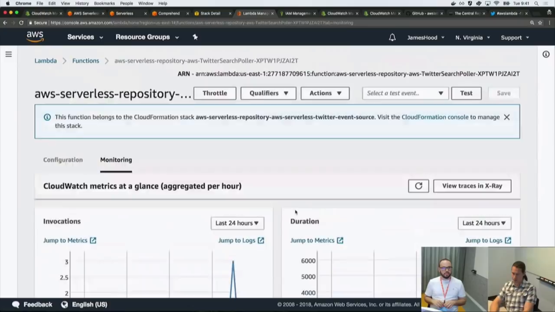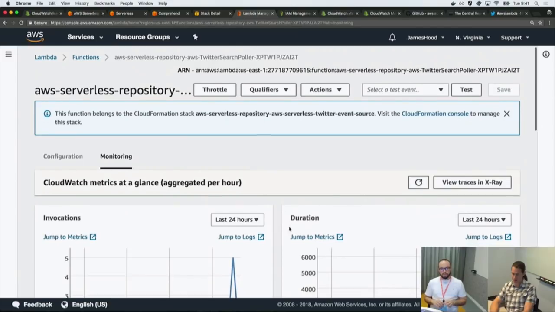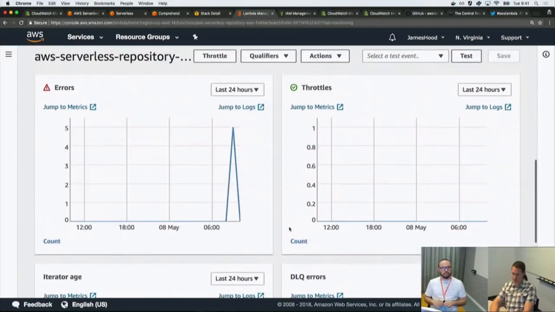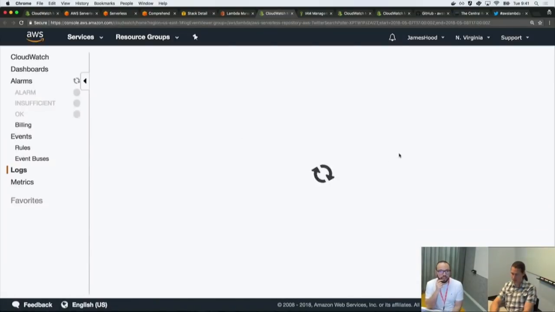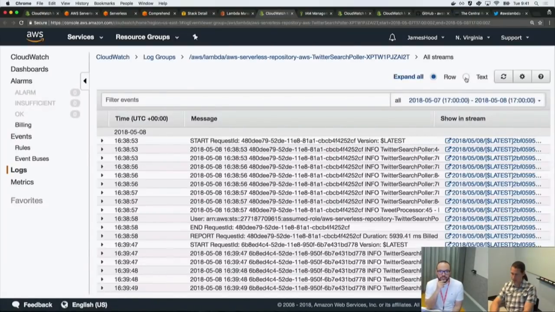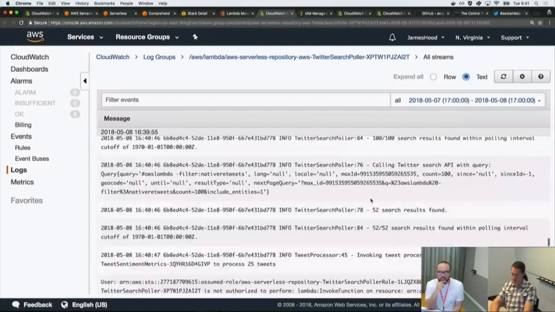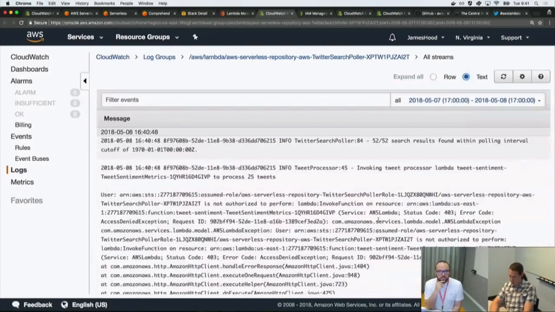So we're getting an error. Waiting on... okay, here's another invoke. All right, got a couple invokes. It's still actually erroring out. Live coding for the win. All right, let's see what's happening here. So, still some authorization errors. Twitter search poller is not authorized to invoke function.